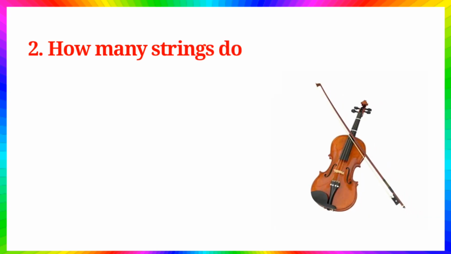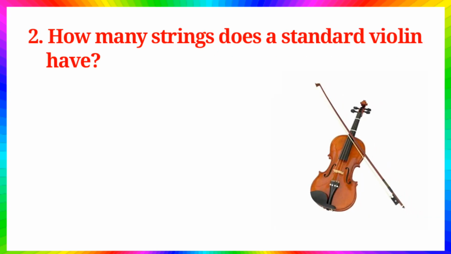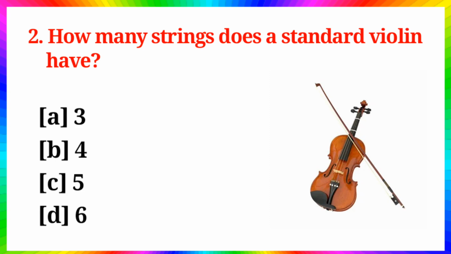Question number 2. How many strings does a standard violin have? Option A. 3, B. 4, C. 5, D. 6. Answer is option B. 4.